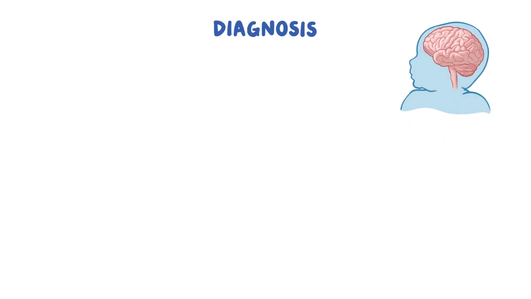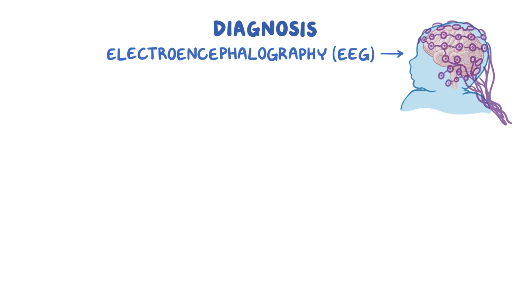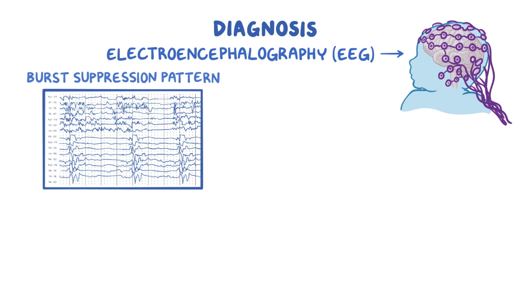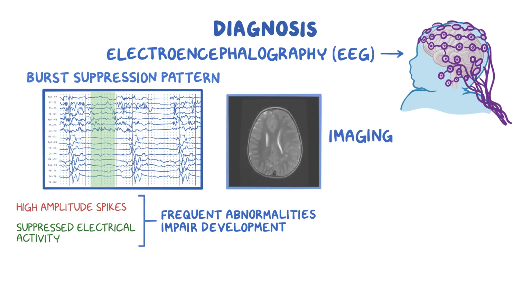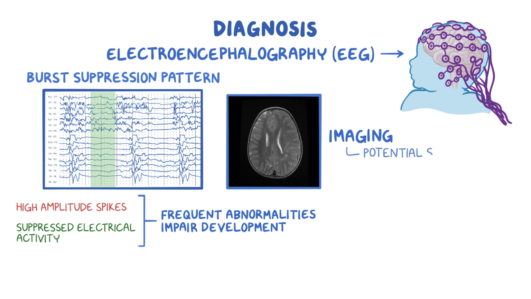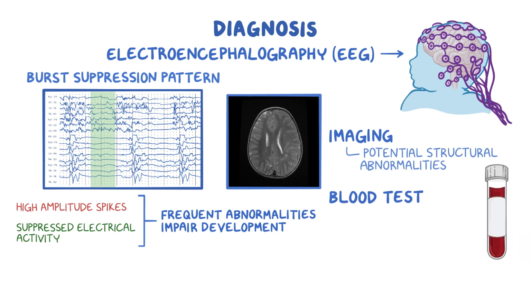Diagnosis of EIEE is made with an electroencephalography, or EEG, which is done by placing electrodes on the scalp and monitoring the brain's activity. It shows a typical burst suppression pattern, where there are bursts of high-amplitude spikes alternated with periods of suppressed electrical activity. The frequent EEG abnormalities between seizures can also impair development, as the brain never has a chance to be free of disruptive epilepsy waves. Also, brain imaging, MRI is preferred, can identify potential structural abnormalities, and blood tests can be done to look for underlying metabolic or genetic disorders.